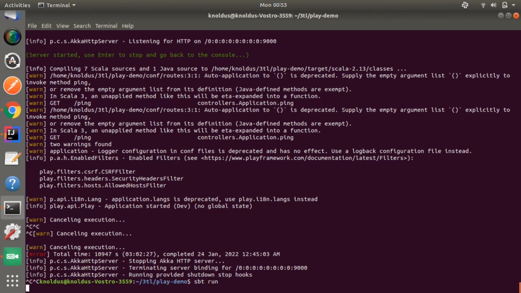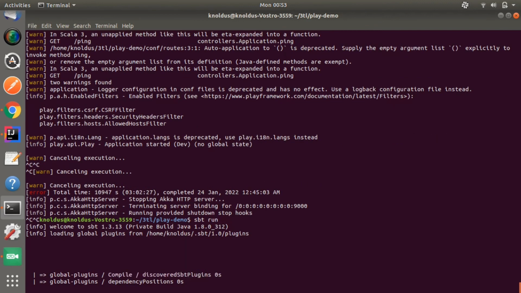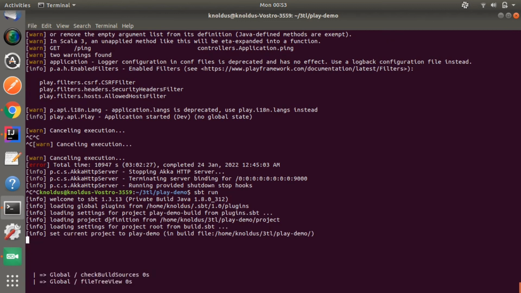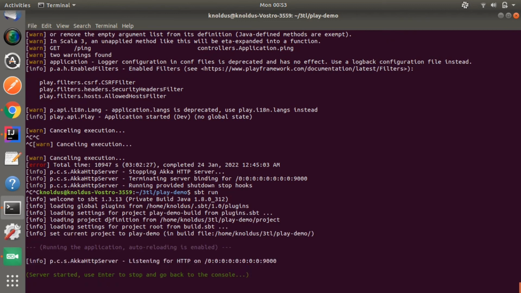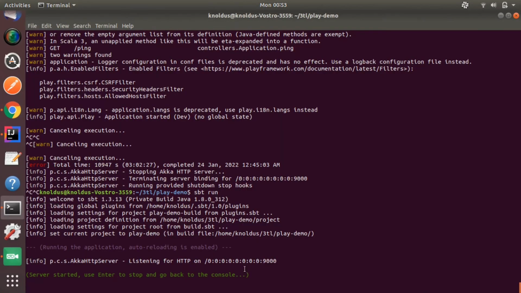Here I'm running the project. First of all, the project will build, and you all know that a Play project always runs on port 9000. Here you are seeing that our HTTP server is listening on port 9000.